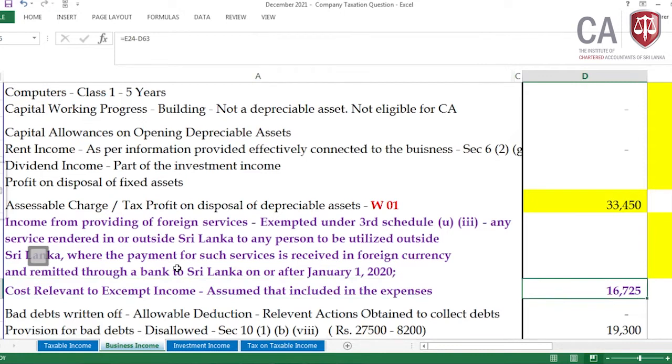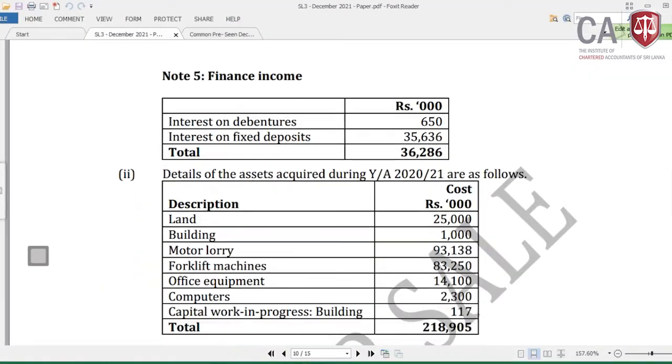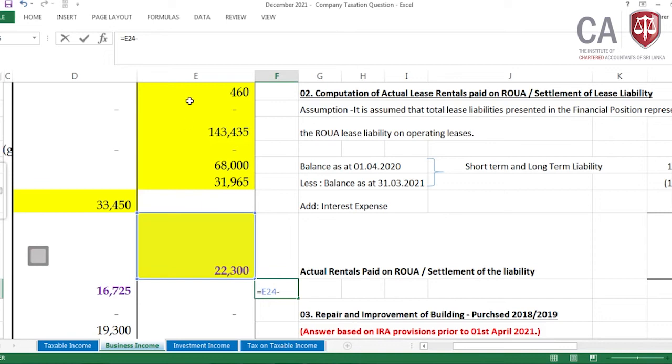Then the cost is 16,725. How can I arrive at 16,725? The income is 22,300, and Lamai, in the paper, in the adjustment there is a profit of 5,575. The profit is 5,575, therefore it is 16,725.